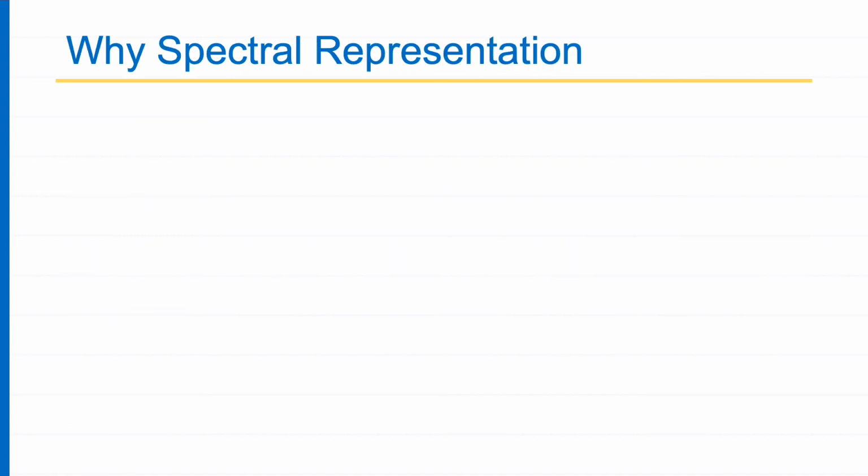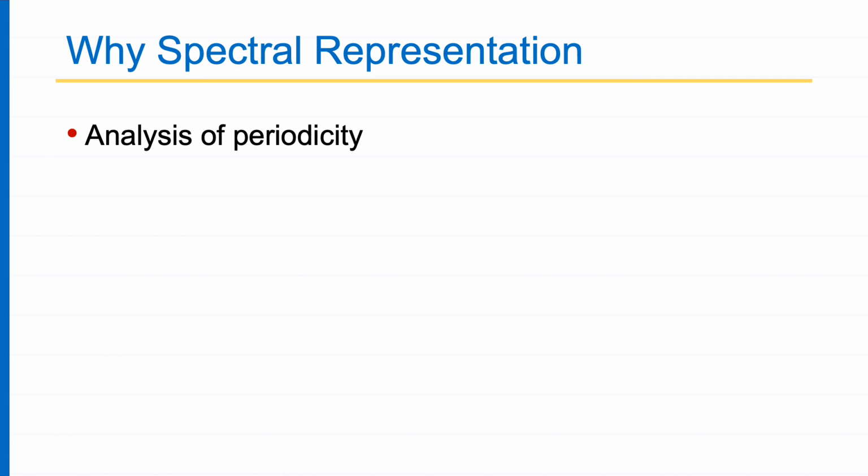Now, okay, so this was about discrete Fourier transforms of periodic signals. Now, why do we need spectral representation? Why do we need a spectrum? Why do we need the Fourier transform? So the Fourier transform is called a spectrum because it tells you what energy is present at what frequencies, or what frequencies are strongly, dominatingly present, and what frequencies are not so much present. So this is called spectral analysis or spectral representation.